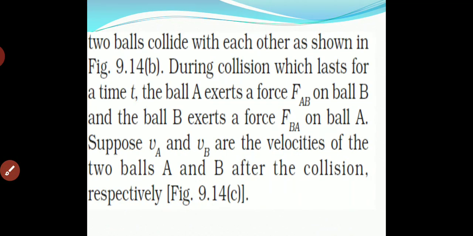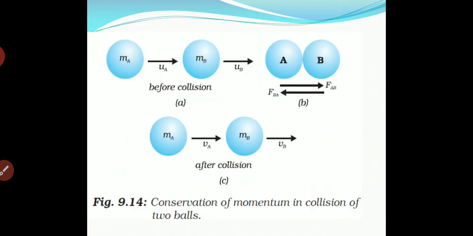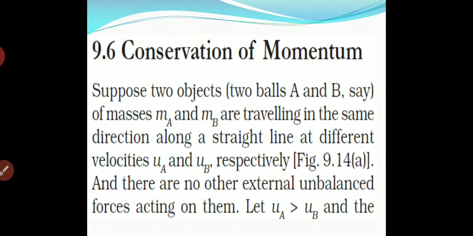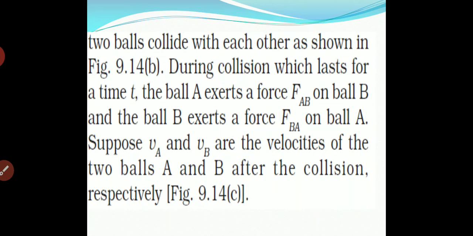The two balls collide with each other as shown in figure 9.14. Here you can see ball A, having mass MA and velocity UA, and ball B, having mass MB and velocity UB, colliding with each other. What will be seen? The collision lasts for a time t, during which both of them strike each other.